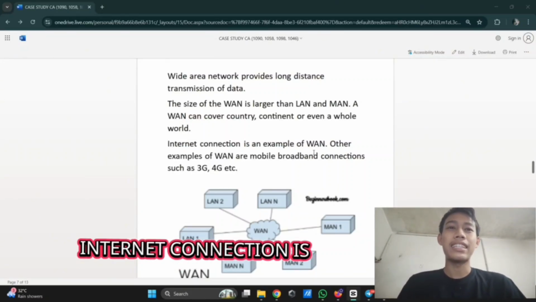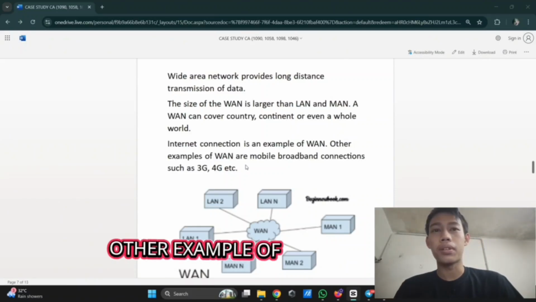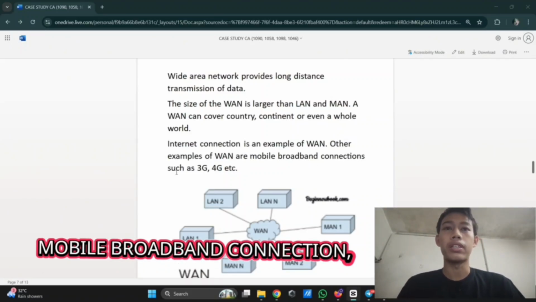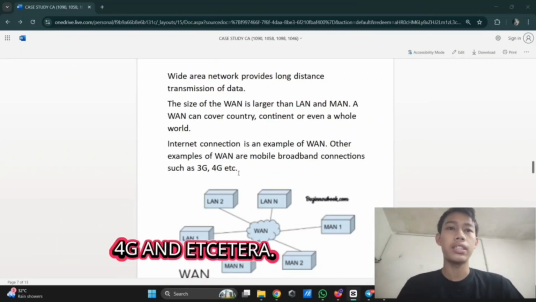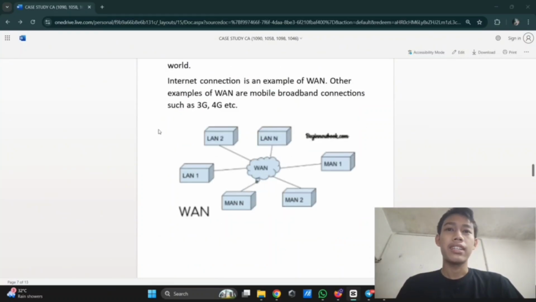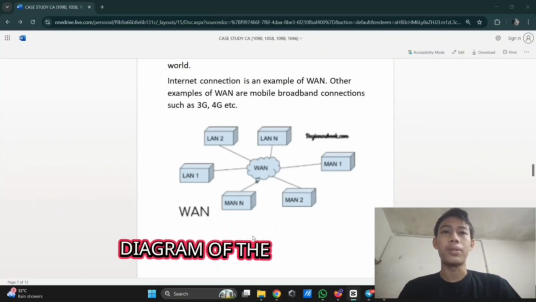Internet connection is an example of one. Other examples of one are mobile broadband connection such as 3G, 4G, and etc. This is the diagram of the WAN.